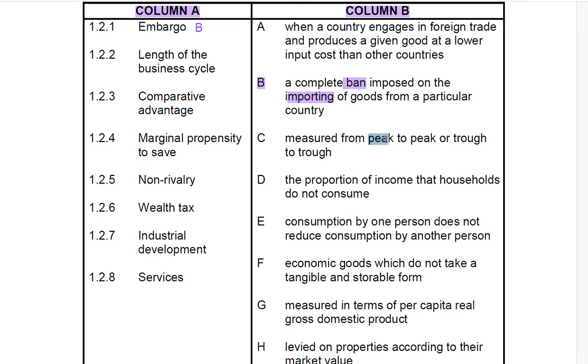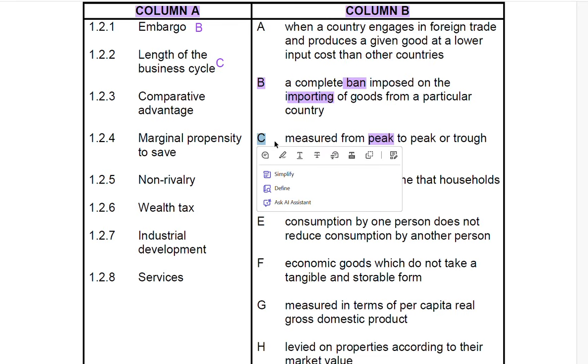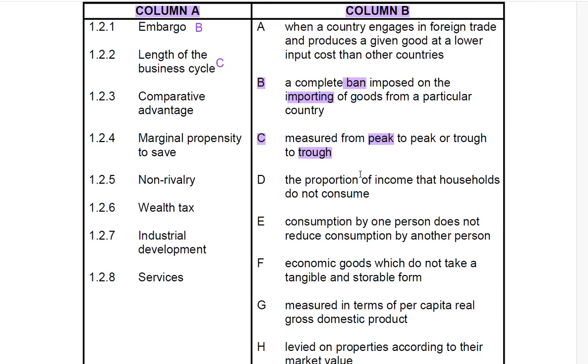As you see peak and trough, you've got the answer for 1.2.2. The correct answer in this case is C. Now that you have selected B and C, you're not going to select them again because you've already selected them.